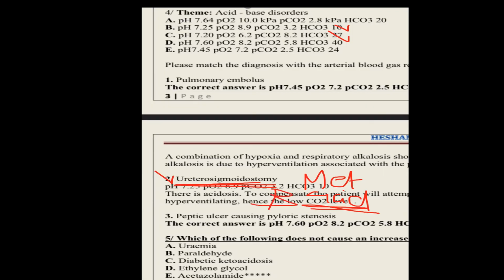Why B? Because the pH is acidotic and it is metabolic type. HCO3 should be less than 22. But in C, it is normal, 27. So the correct answer for ureterosigmoidostomy is B. Excellent. Then the last one, the patient with pyloric stenosis.